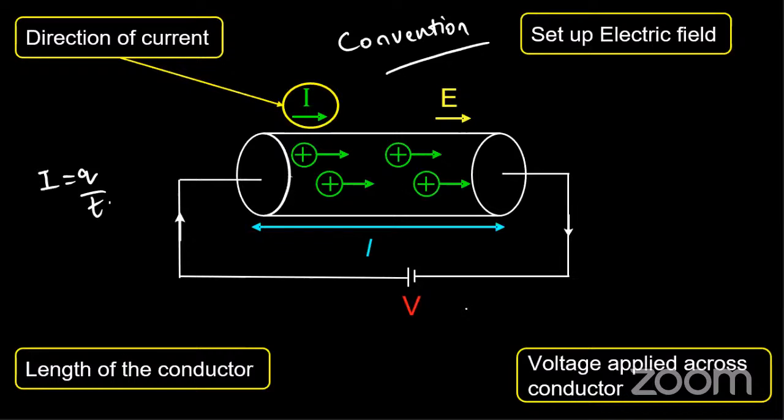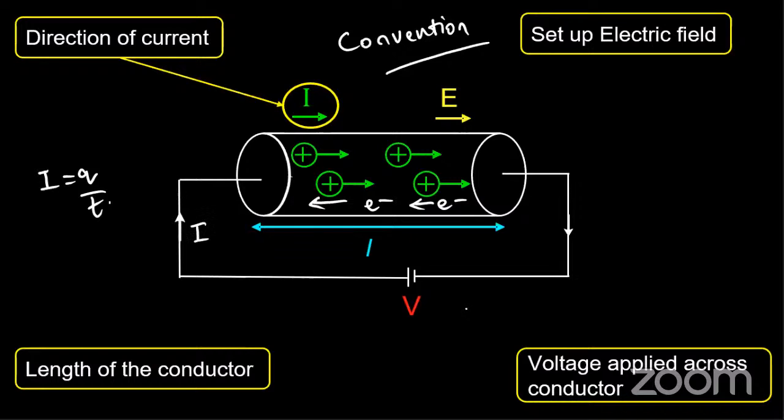The motion of positive charges inside the conductor is considered as the conventional direction of current. So guys, please remember this very carefully. All the electrons, the negative charges, are being pushed in the opposite direction to that of positive charges, and by convention, thanks to Benjamin Franklin, we consider the conventional current as the direction of my actual current from the battery.